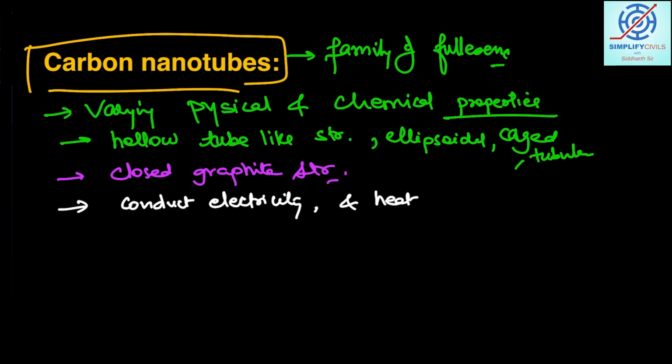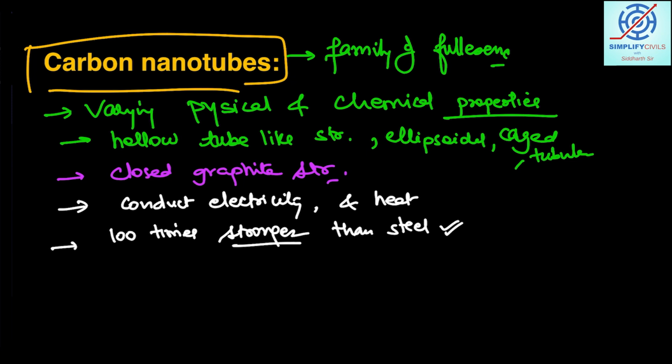Next point is that they are almost 100 times stronger. In comparison, they are 100 times stronger than steel. So you can see how strong carbon nanotubes are.